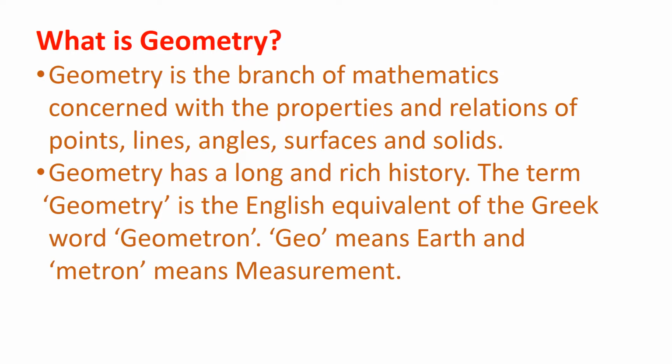Geometry is the branch of mathematics concerned with the properties and relations of points, lines, angles, surfaces and solids. Geometry has a long and rich history. The term geometry is the English equivalent of the Greek word geometron. Geo means earth and metron means measurement.